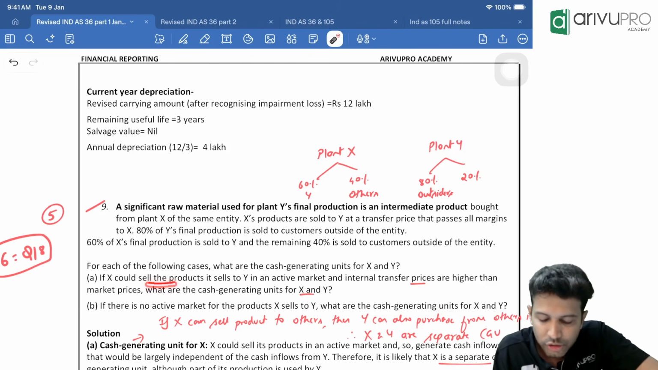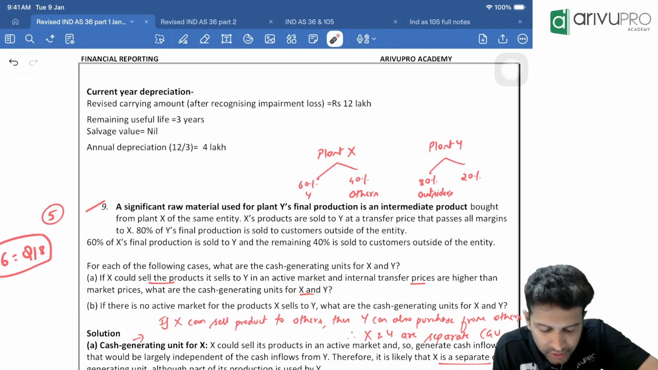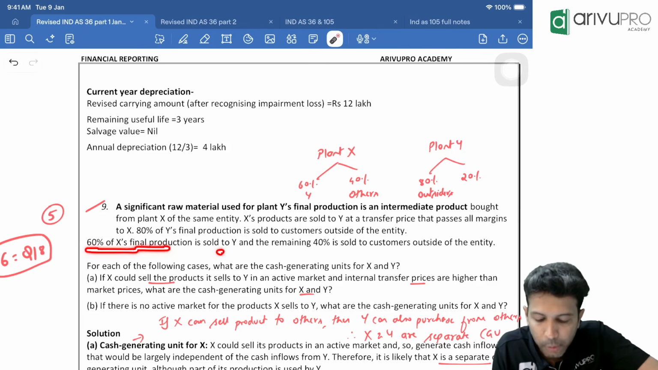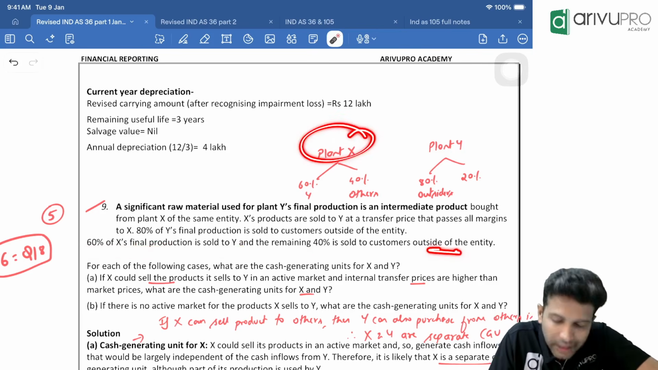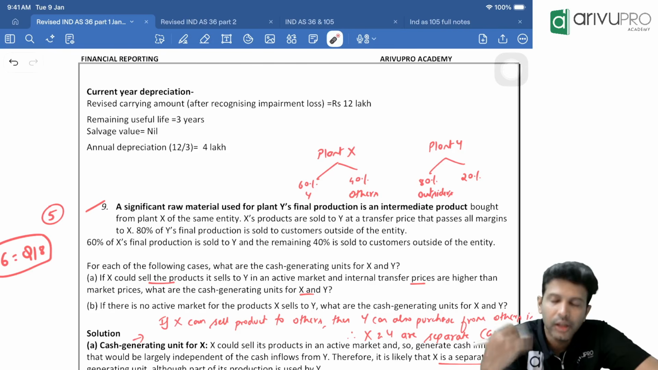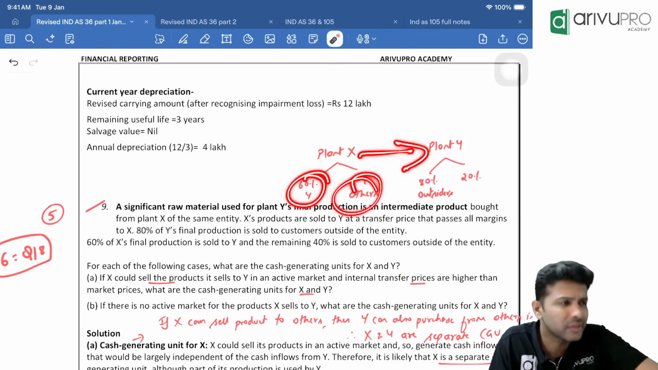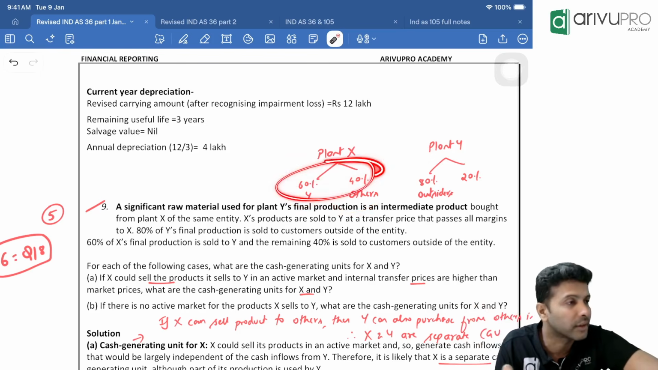If X could sell the product it sells to Y in an active market, and the internal transfer price is also higher than market prices, what are the CGUs for X and Y? Currently, 60% of X's final production is sold to Y. The balance 40% is sold outside the entity. So whatever plant X produces, 60% of that production is sold by plant X to plant Y, and 40% we sell to outside entities. This data is also given.